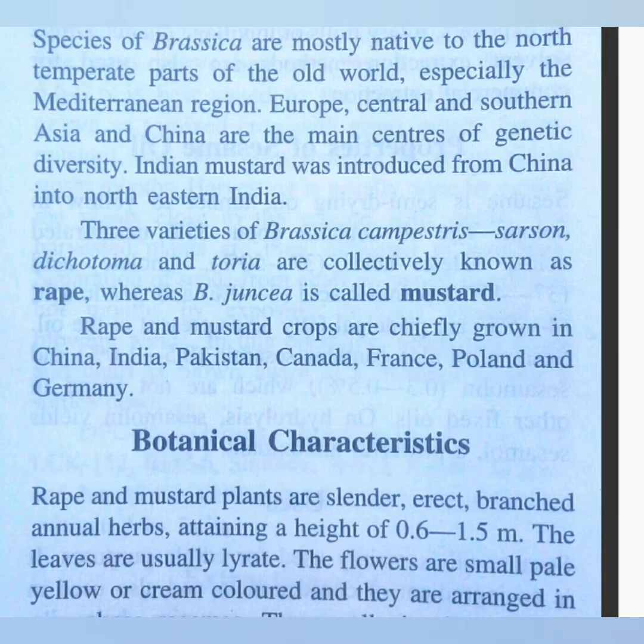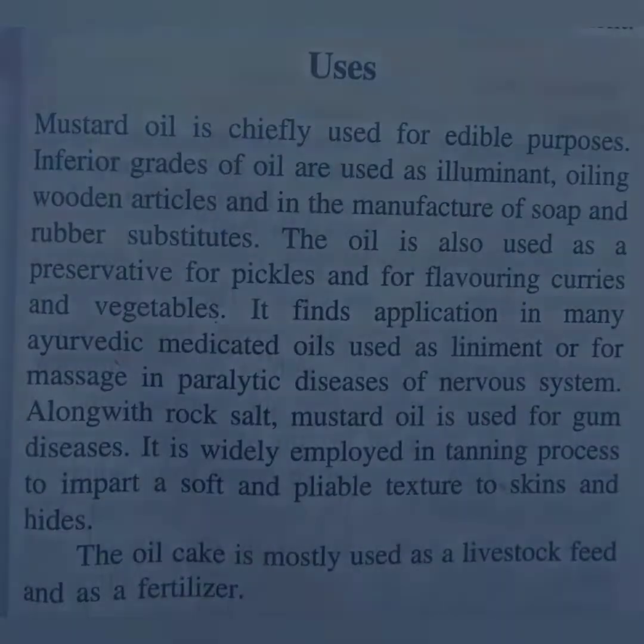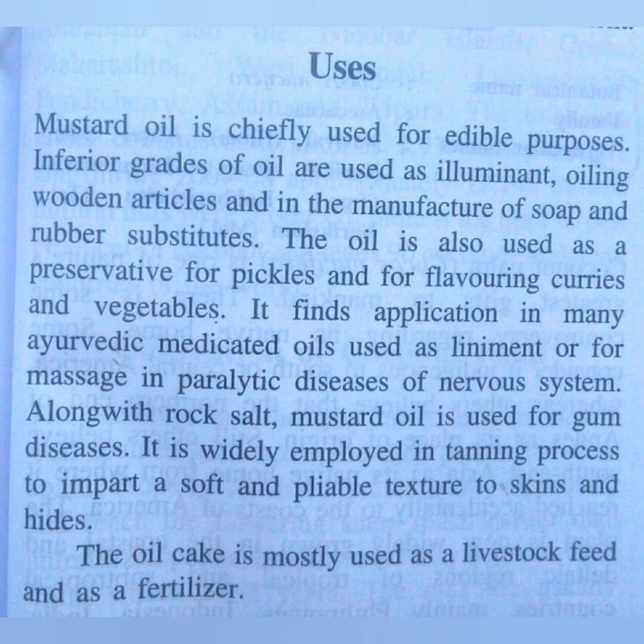So coming to the uses, we all know that mustard oil is chiefly used for edible purposes, but the inferior grades, meaning the low quality oil, are used as illuminant, that means for lighting effects, then for oiling wooden articles, and also in the manufacture of soap and rubber substitutes.